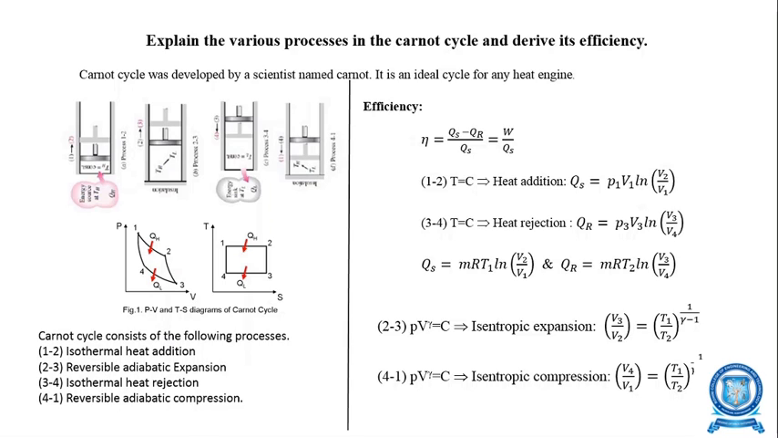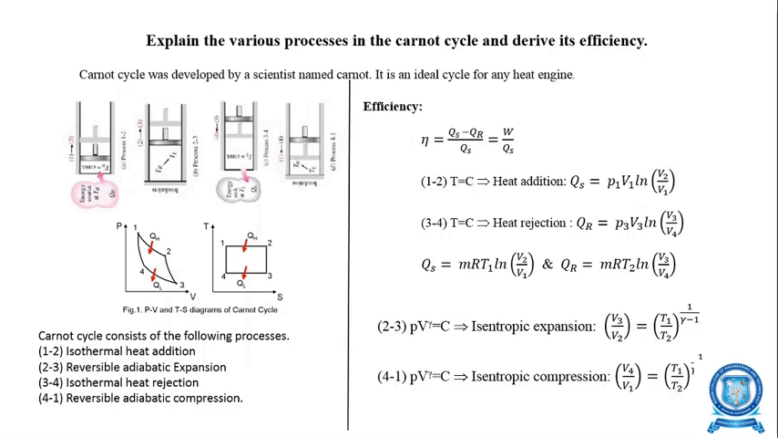Then 2 to 3 is an expansion process that happens adiabatically. Adiabatic means there is no transfer of heat, therefore Q is equal to 0. If there is no transfer of heat, the entropy remains constant. Therefore, it is a vertical straight line, since the entropy remains constant for process 2 to 3 because no heat has been added. When we are adding heat, the entropy increases. When we are rejecting heat, the entropy decreases. Compression and expansion happen adiabatically, therefore there is no heat transfer, and the S value remains constant.